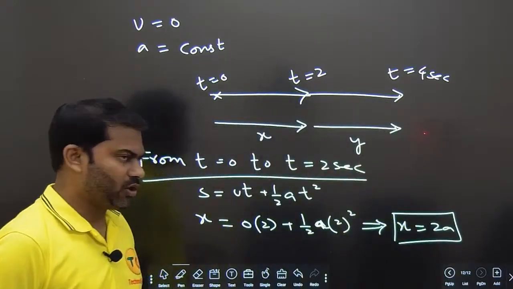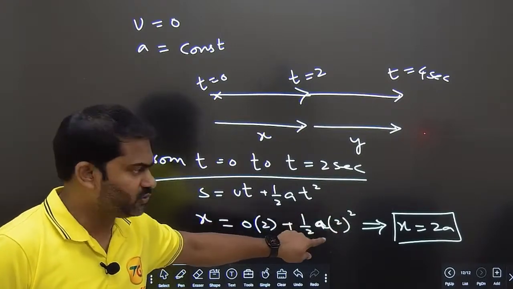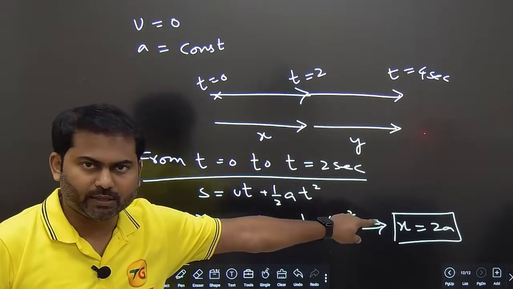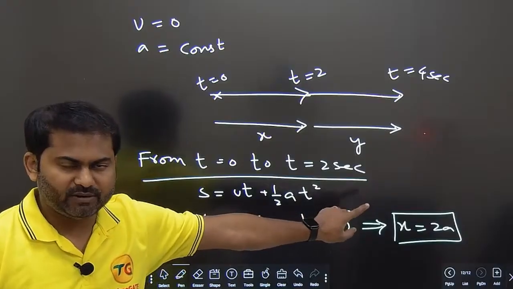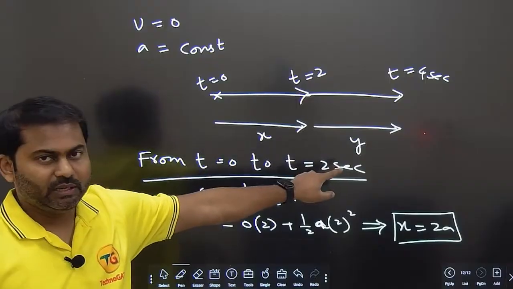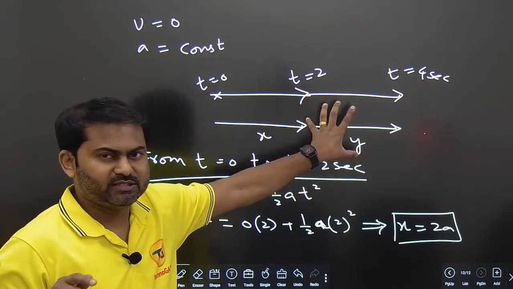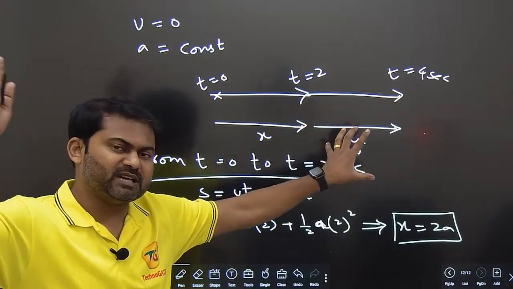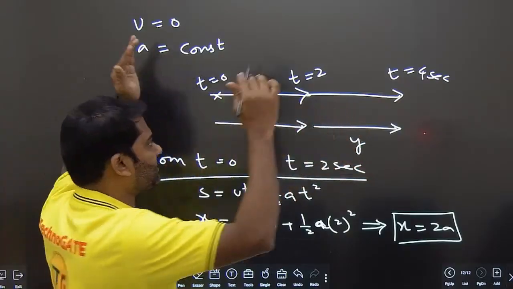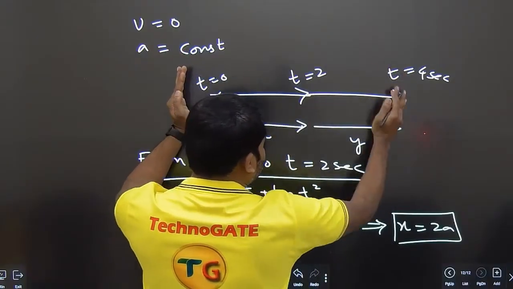is equal to 2a. We are getting the value of x is equal to 2a. This is 0. 2 square is 4. 4 by 2 is equal to 2. X is equal to 2a. We got this answer. I believe it is completely clear. Similarly, let's apply for y also. But we should not take s is equal to y and that is equal to ut plus half a t square. Instead of that, let us take for this whole range because we know total distance is x plus y.